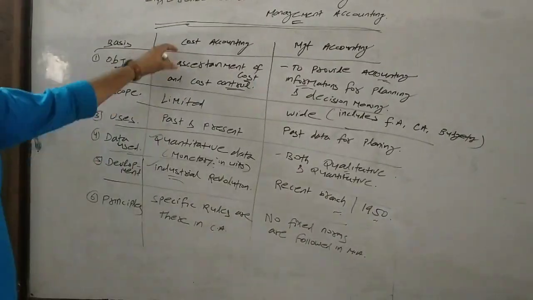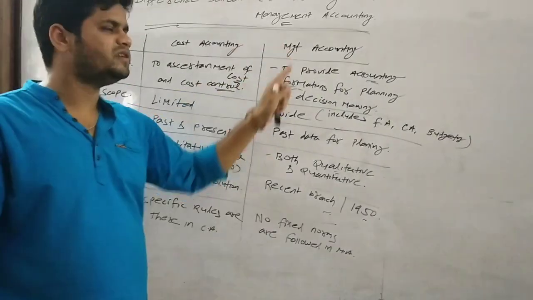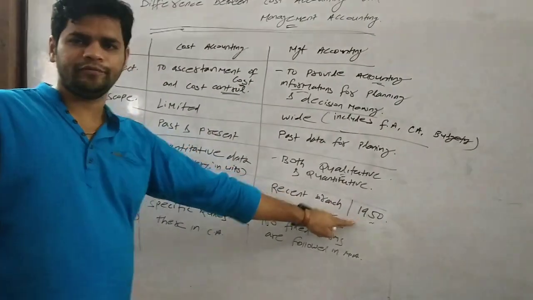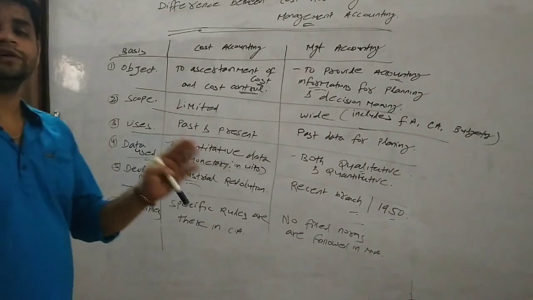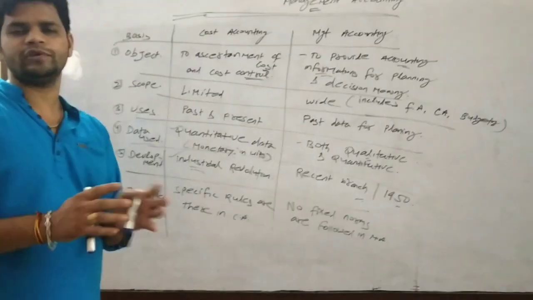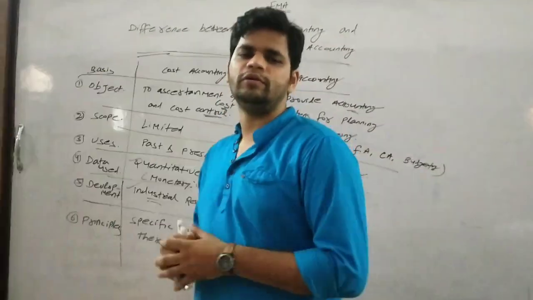Development: cost accounting originated at the time of Industrial Revolution. Management accounting is the recent branch of accounting which developed nearly about 1950. Principles: in case of cost accounting, specific rules and regulations are there, but in case of management accounting, no fixed norms are followed. So these differences play a very important role for your coming exam.